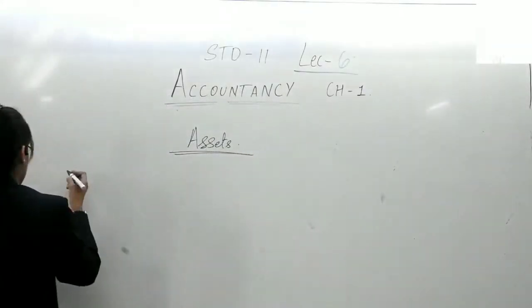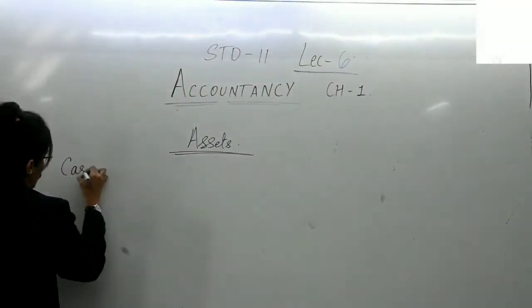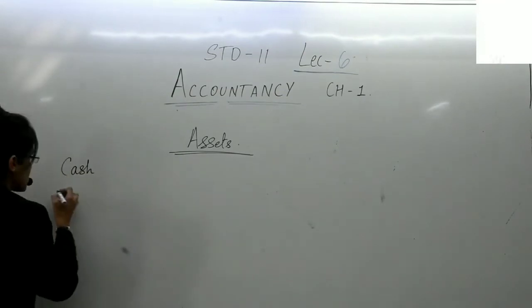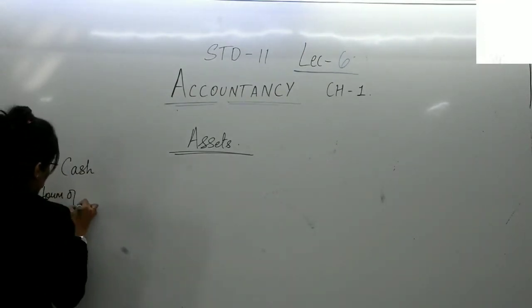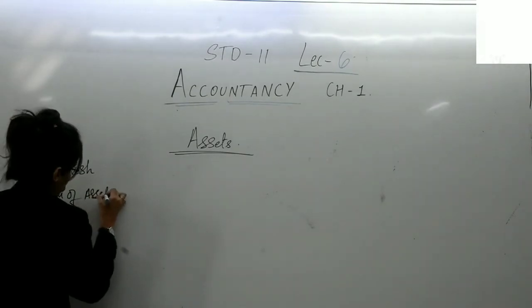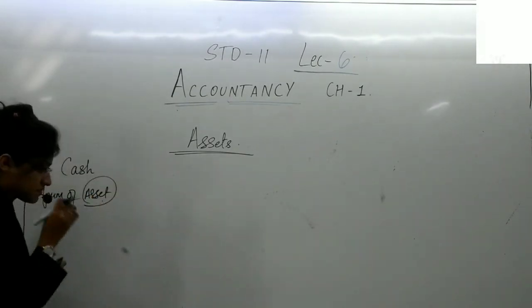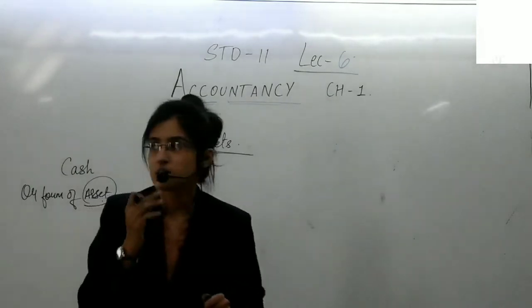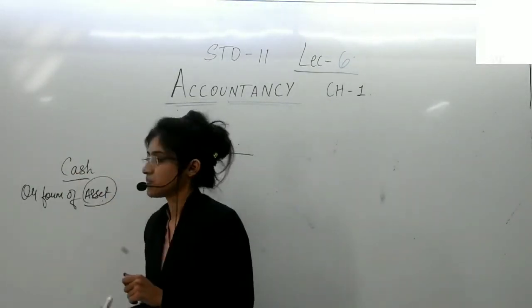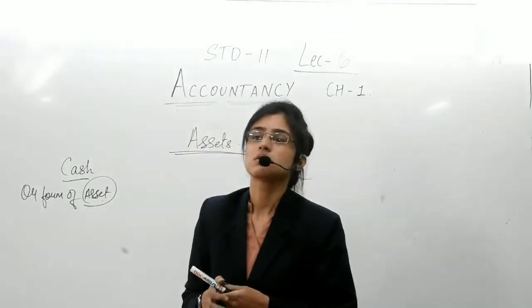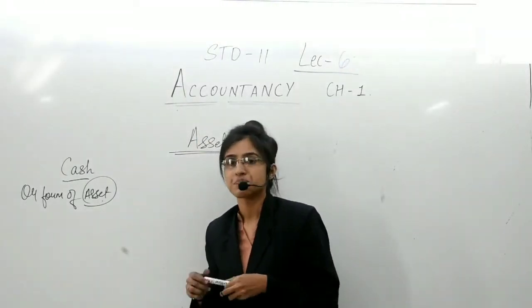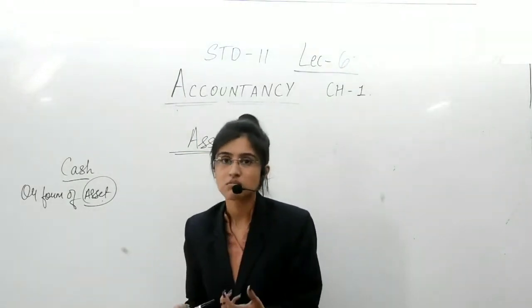There was a word in the definition. The owner will bring capital in cash or in the form of an asset. So what is an asset? Let us consider cash first. That is money. Now you want to start up a business or you want to set up an office for working purposes.